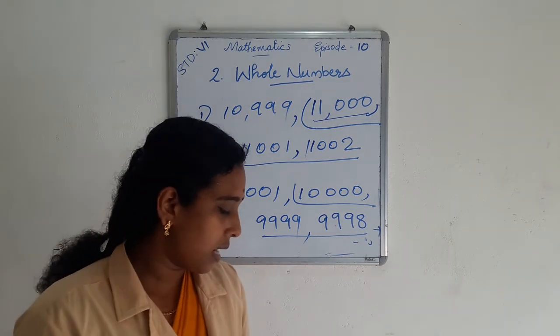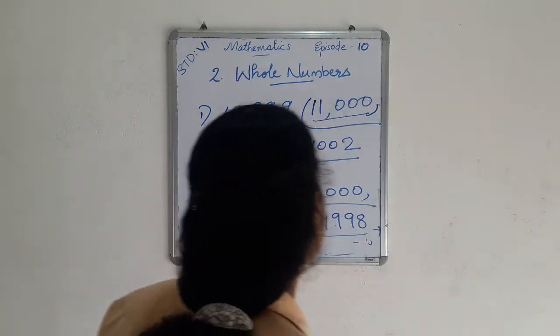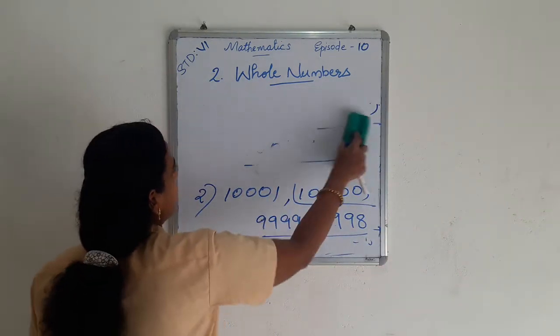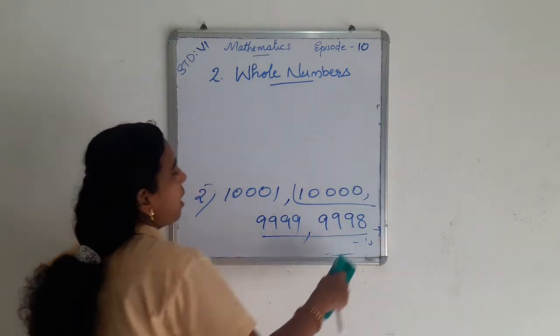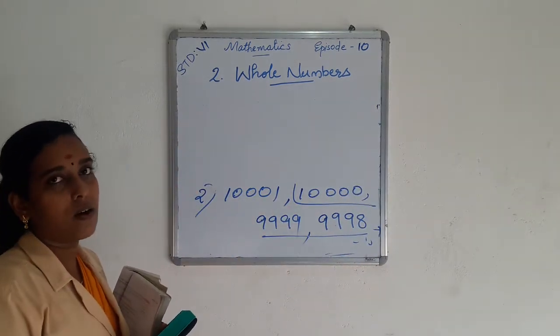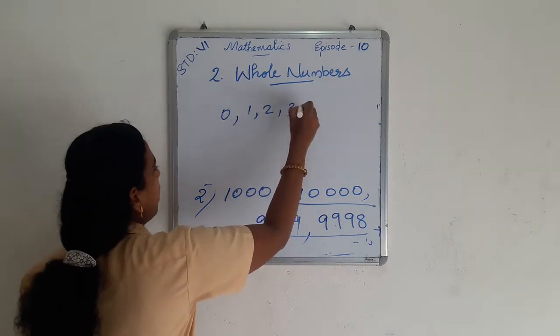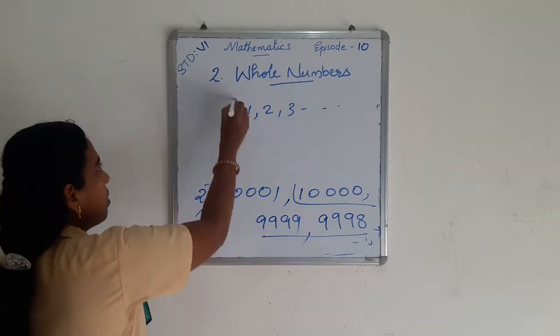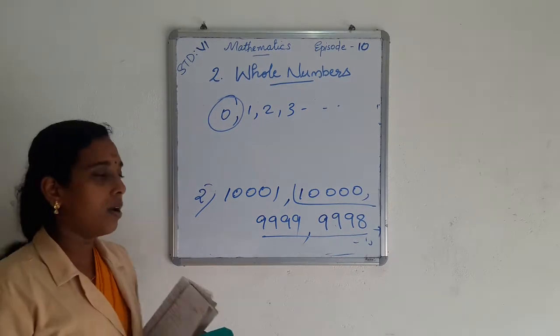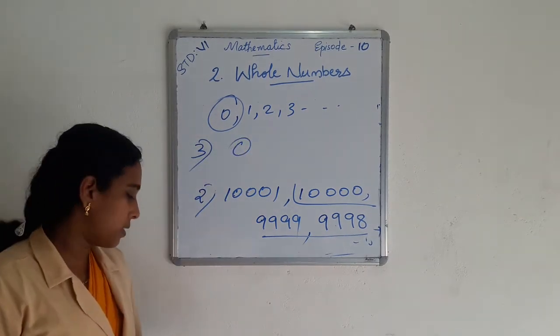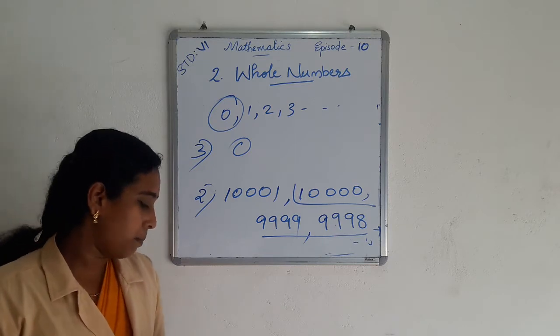And the third question, which is the smallest whole number? We also know about whole numbers. The natural numbers along with the 0 are known as whole numbers. So we write 0, 1, 2, 3, etc. as whole numbers. So 0 is the smallest whole number. So the answer is 0. 0 is the smallest whole number.